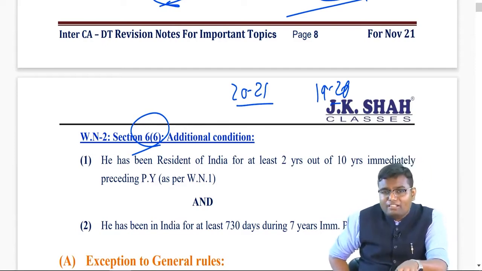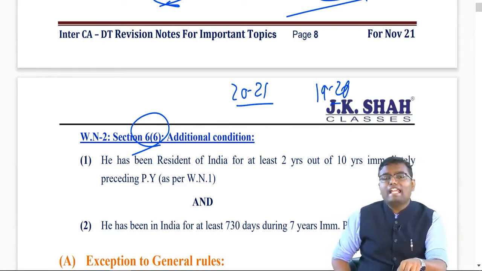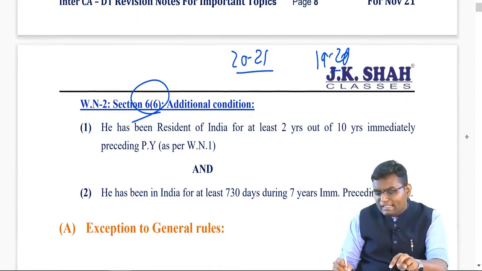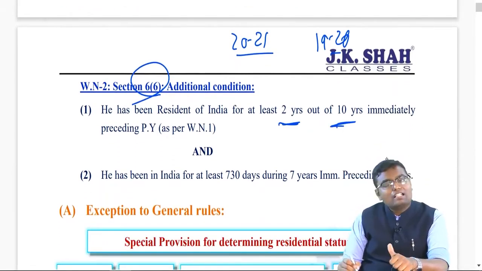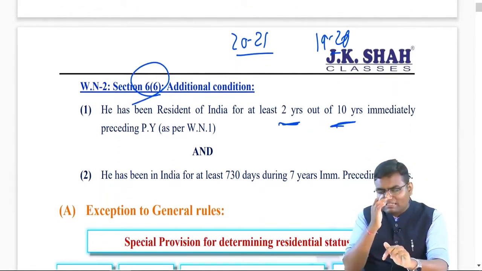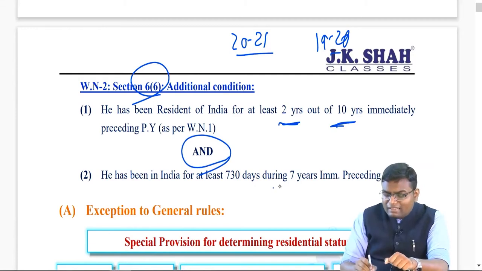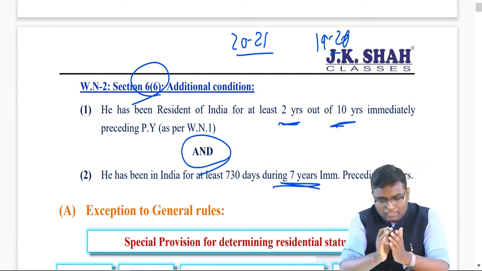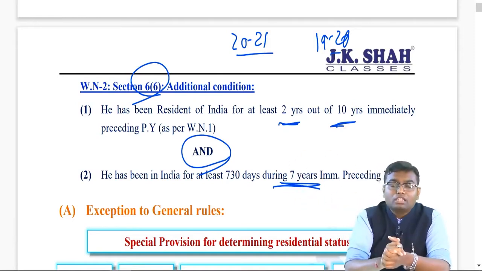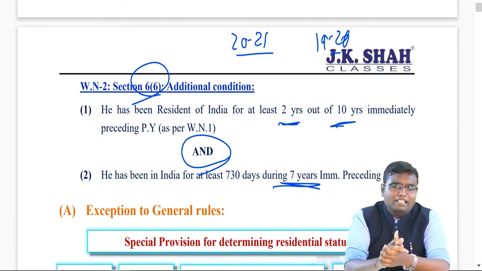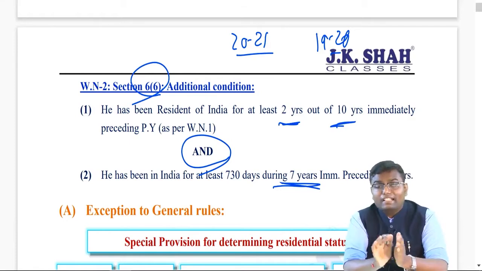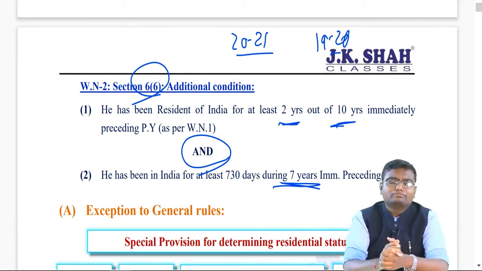I should be resident for at least 2 years in those 10 years. If I am resident in at least 2 years out of those 10 years, I will satisfy the first additional condition. But then compulsorily I have to check the other condition also, which says in the last preceding 7 years, if I am talking about 2021, then from 1920 till 7 years, what is the total number of days in India? Let's say 730 days. At least 730 days are required.